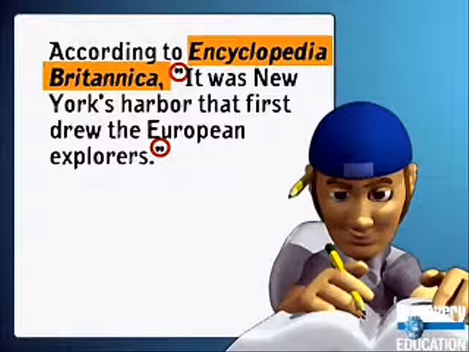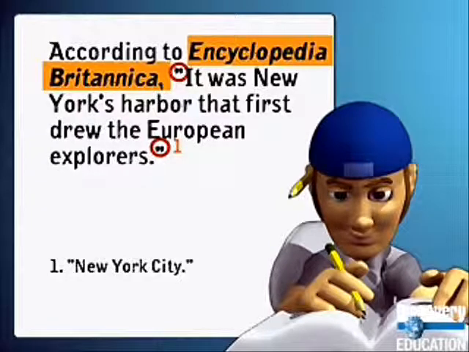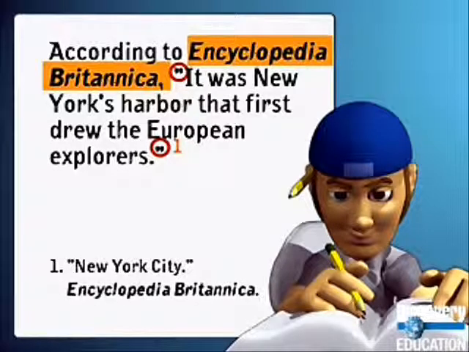For example, if this footnote is the first in the paper, place a number 1 after "It was New York's harbor that first drew the European explorers." Then place a number 1 at the bottom of the page and write out your footnote. The format for footnoting an encyclopedia article is to put the title of the article in quotation marks, followed by a period, the title of the encyclopedia in italics, period, and the year of publication, period. You don't need to list a volume or page number, since encyclopedias are arranged alphabetically.